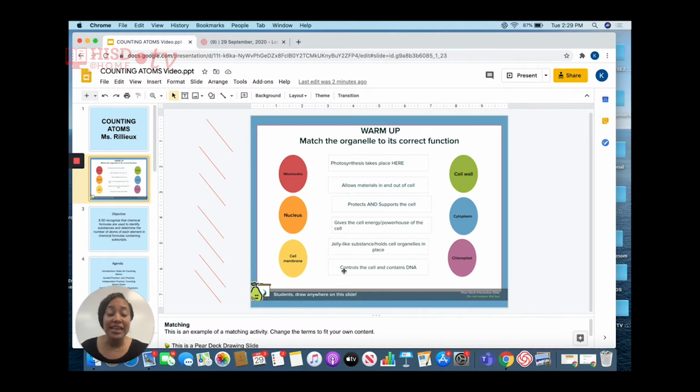Which of these is the correct function of the mitochondria? Yes, the function of the mitochondria gives the cell energy. It is the powerhouse of the cell.